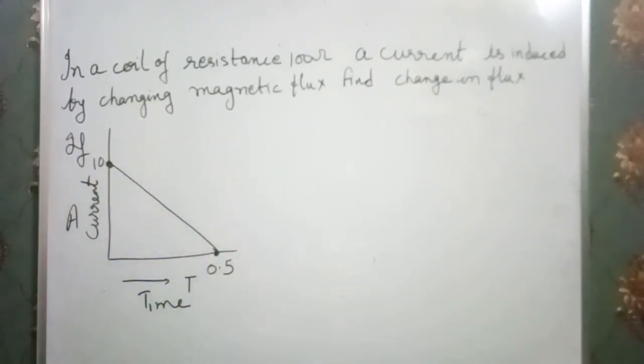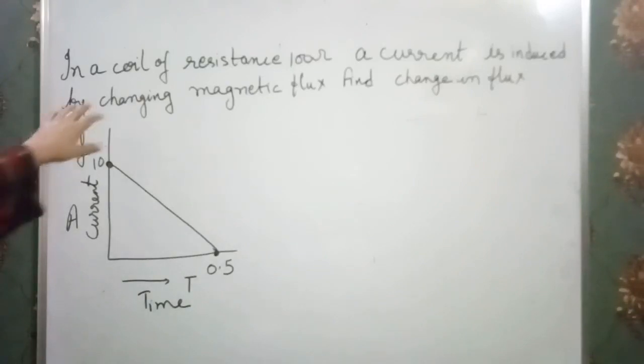So in these types of cases, we know when there is change in flux, an induced EMF is developed, and from there we find the value of change in flux. We also use the relationship given by Faraday between induced EMF and change in flux. So we should keep all these things in mind before solving these types of questions.